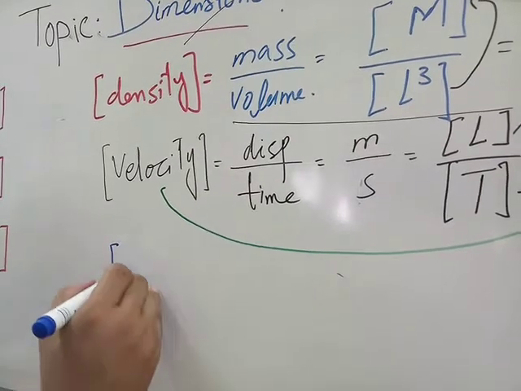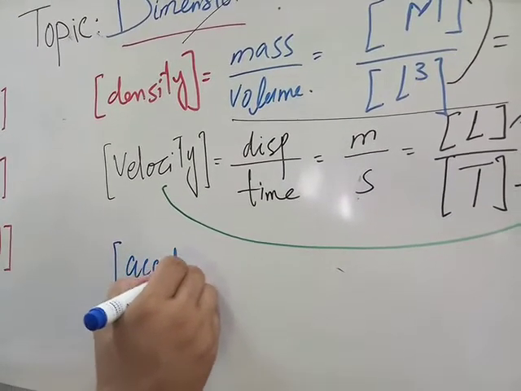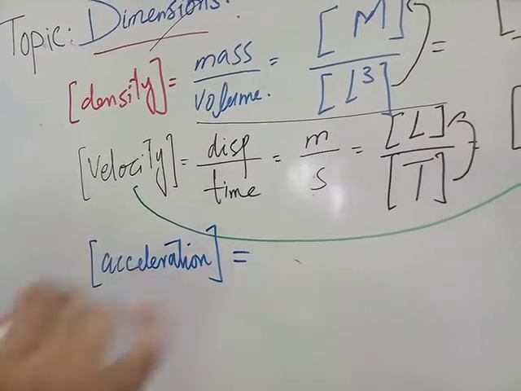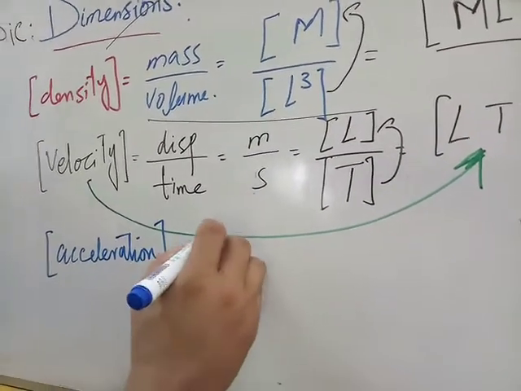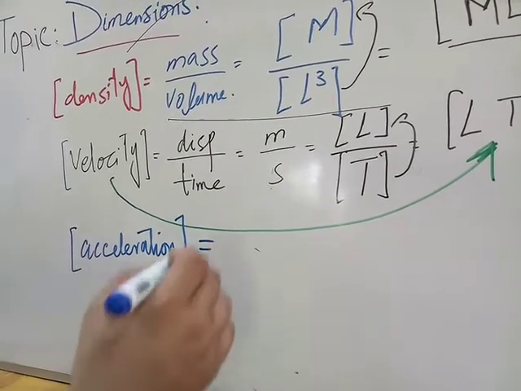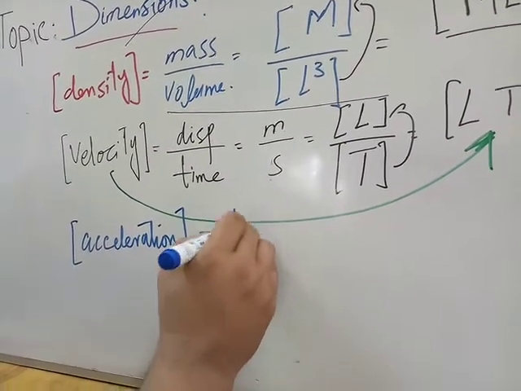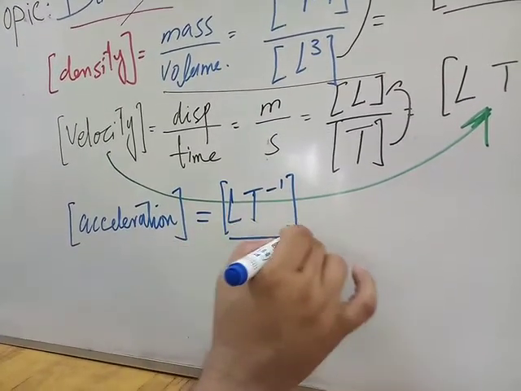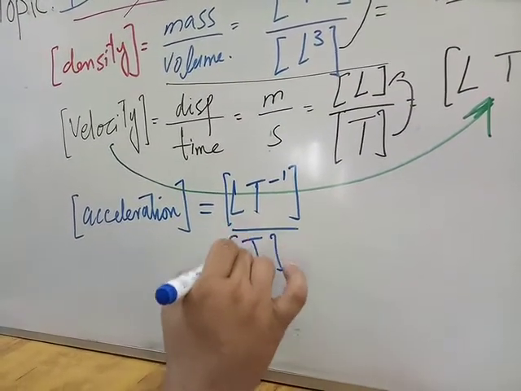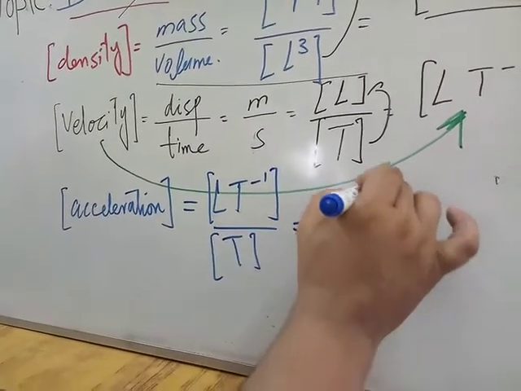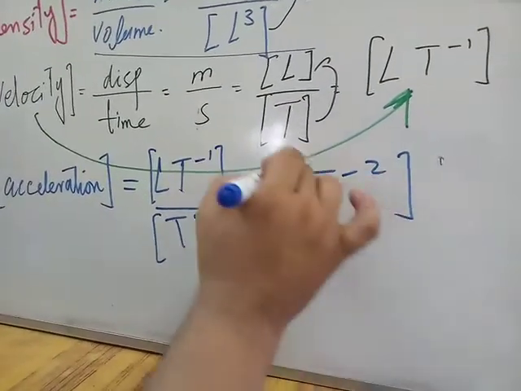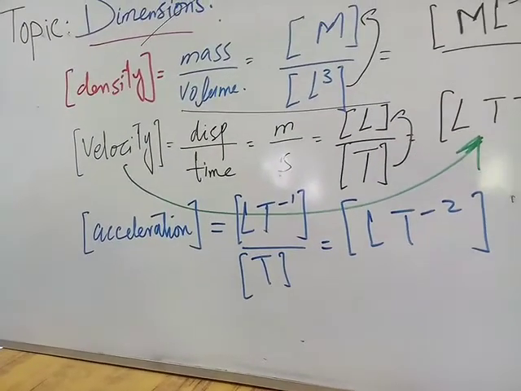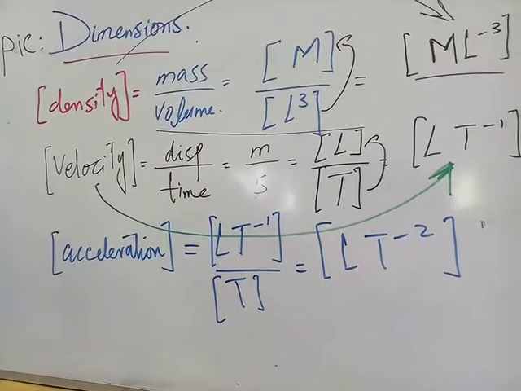The dimension of acceleration. So we can write directly, because you know acceleration is velocity per unit time. So the dimension of velocity is LT^-1 divided by time. This is the dimension of time. So the dimension of acceleration becomes LT^-2. This square bracket is very important. So these are the dimensions.